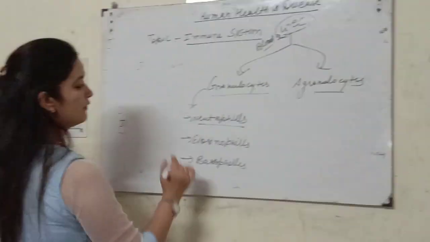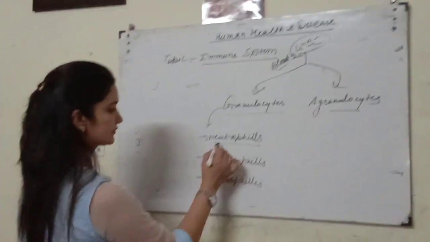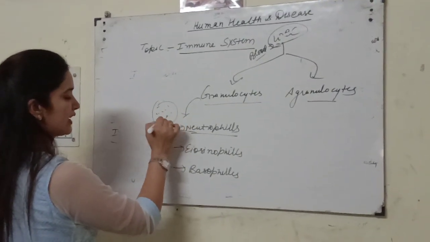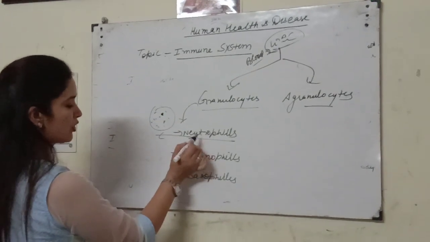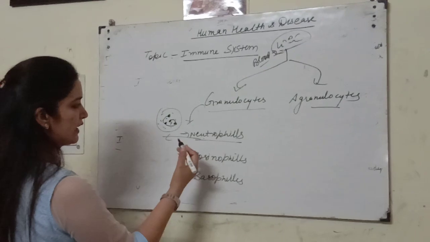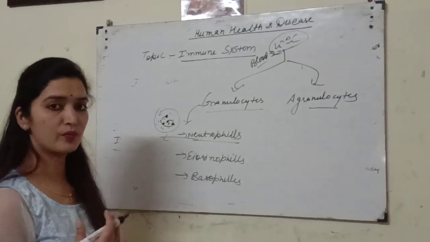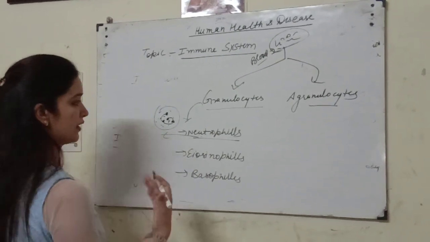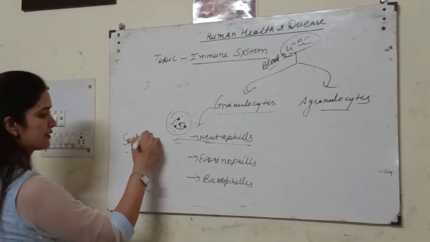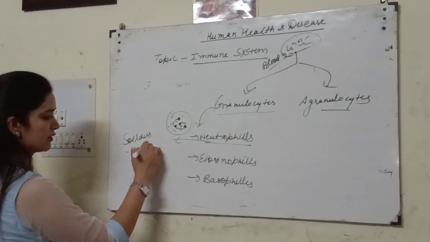These are types of WBC. Neutrophils specifically have a granule-like structure in them, and they have a multi-lobed nucleus. That's why this is also called polymorphonuclear WBC. This neutrophil is specifically called the soldier of our body.